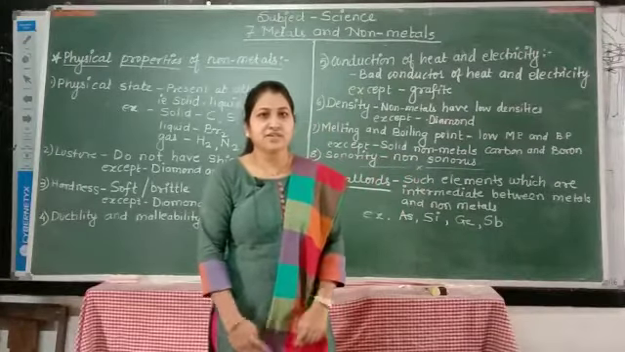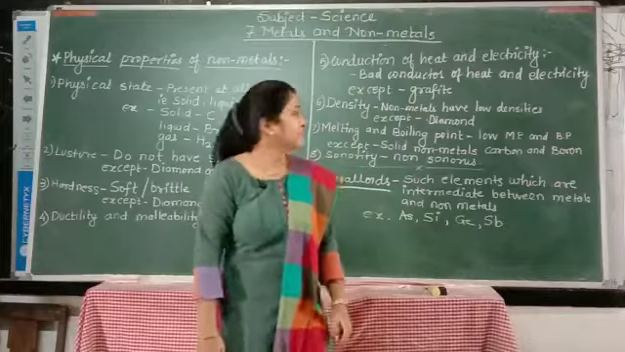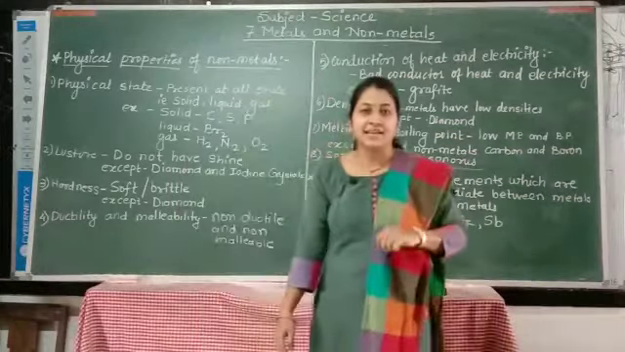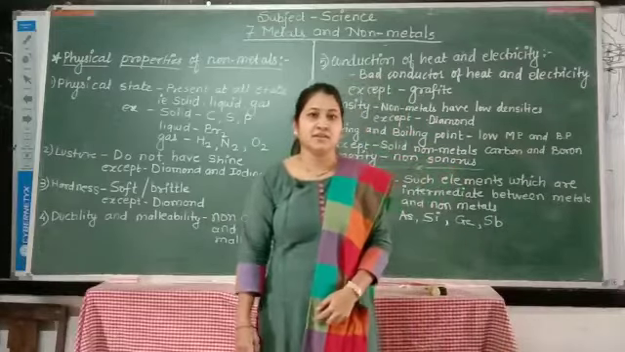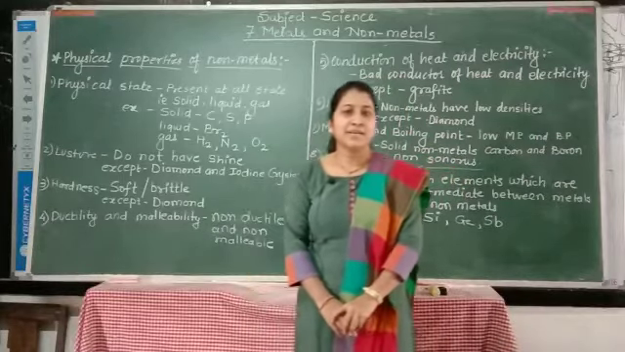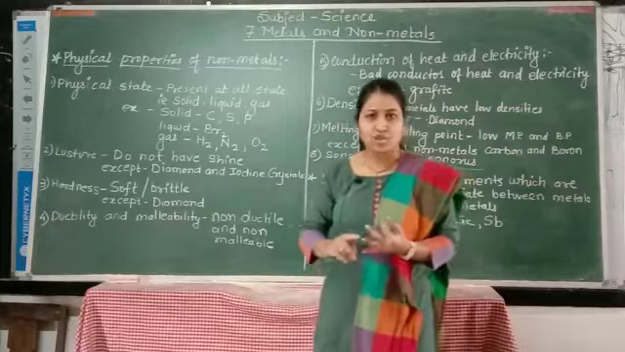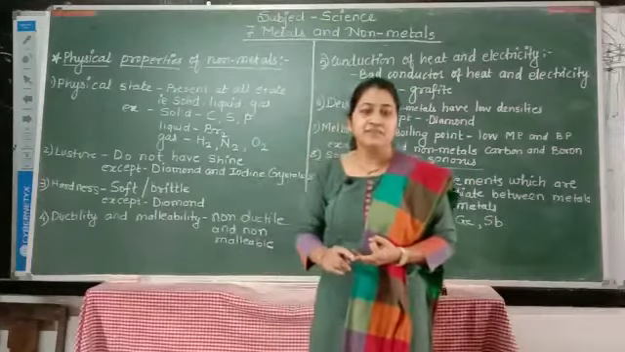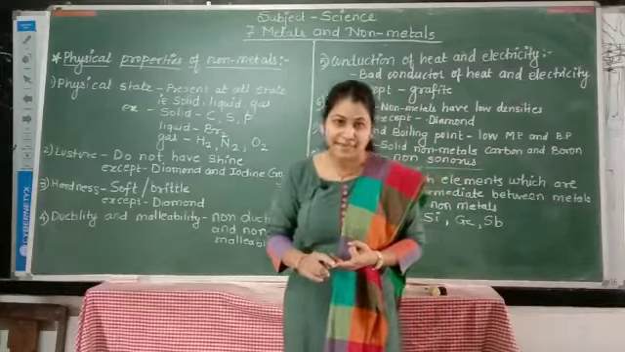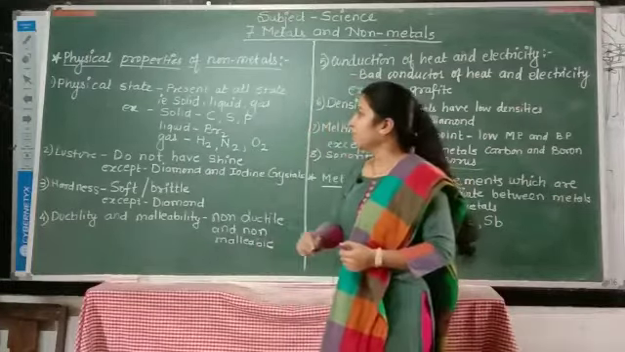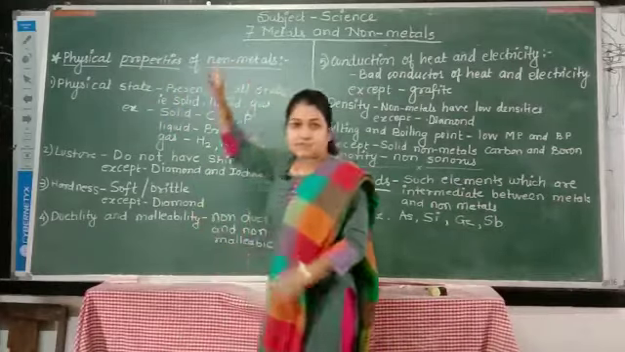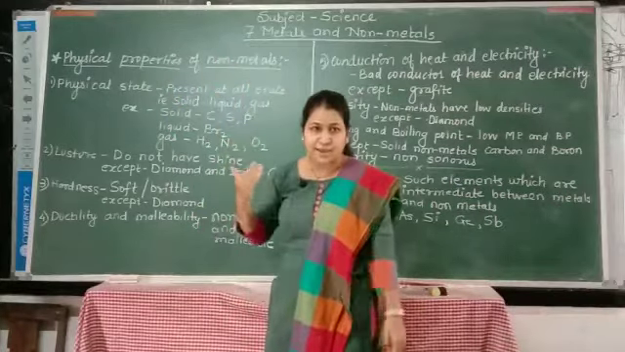Today we are going to study 8th class chapter number 7, metals and non-metals. Dear students, in the last lecture we studied that elements have three types: metals, non-metals and metalloids. At that time we studied the physical properties of metals. Now today we are going to study the physical properties of non-metals. We will study this one by one.